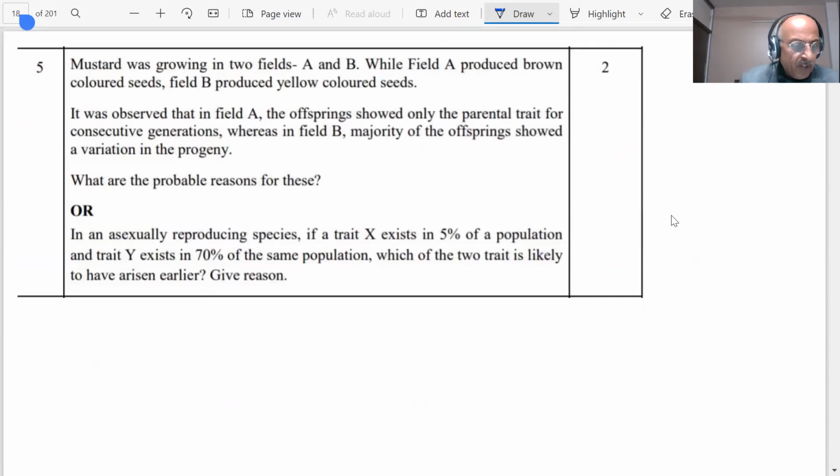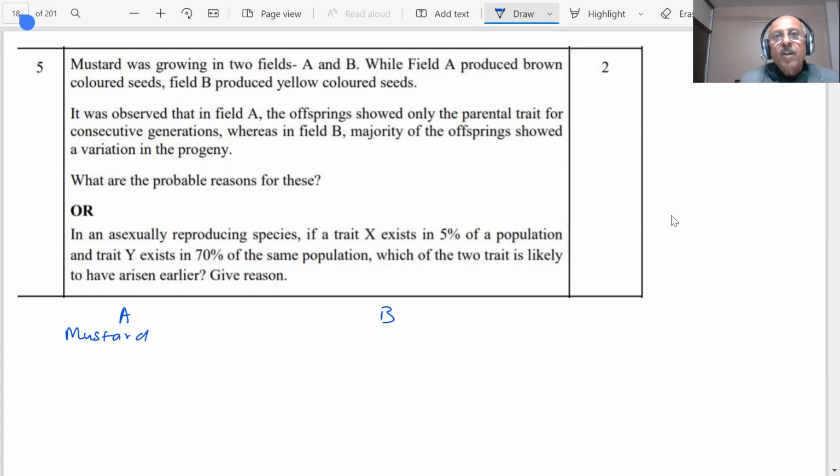Now the next question is on the screen, students. It says mustard is growing in two fields, field A and field B. What are you growing, students? Mustard.